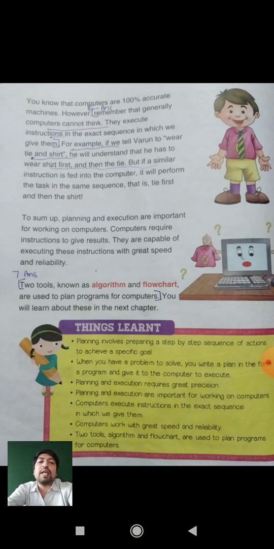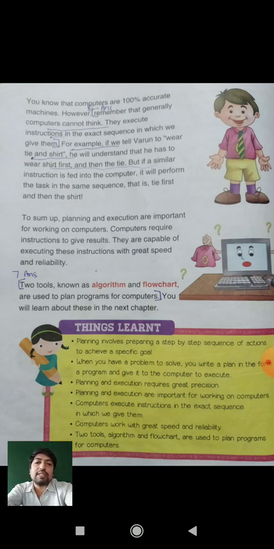The computer has speed, but it doesn't have its own decision. It can perform different operations over the given instructions.